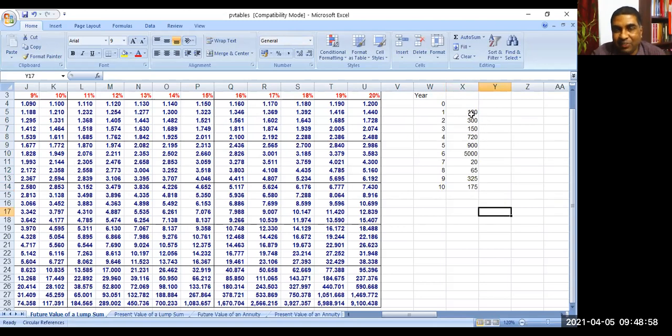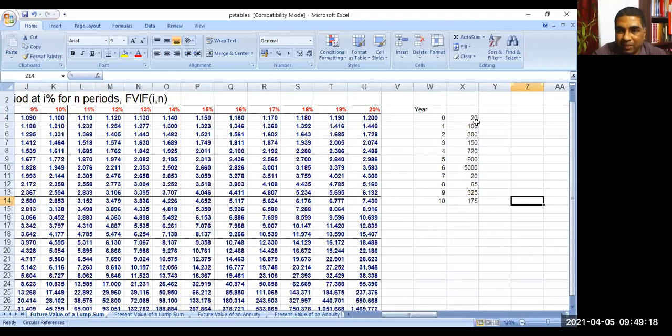Okay. Let us say we will arrive at the present value. Year 0, there can be something also. You can write 20 rupees. Okay. This is uneven cash flow. Is it not? Yes. Suppose I want to know the present value. And let us say my time value of money is at 10%. What we will do? At 10%, I will take the various factors.